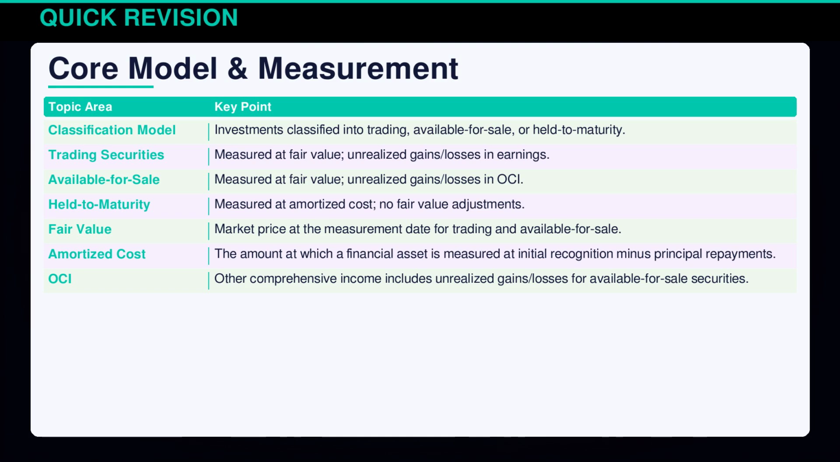Under this standard, investments fall into three categories: trading, available for sale, and held to maturity. Trading securities are fair valued through earnings, while available for sale are through OCI. Held to maturity stay at amortized cost. Fair value represents market price on measurement date, and amortized cost tracks initial amounts less repayments. OCI captures unrealized changes for available for sale securities.